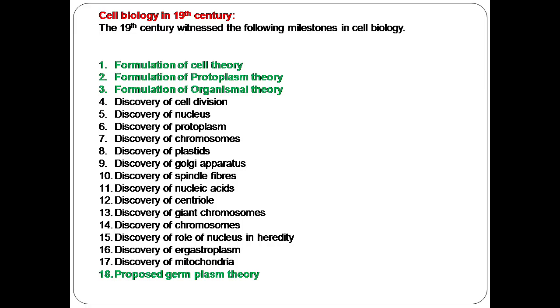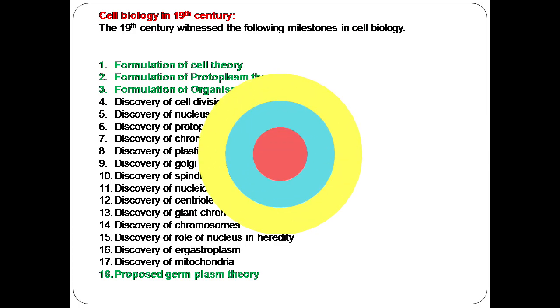Later, in 1831, Robert Brown observed that all cells have a centrally positioned body which he termed the nucleus. The 19th century actually witnessed important milestones in cell biology: formulation of cell theory, protoplasm theory, and organismal theory, discovery of cell division, nucleus, protoplasm, chromosomes, plastids, Golgi apparatus, the role of the nucleus in heredity, and discovery of mitochondria. They also proposed a germplasm theory, to list a few.